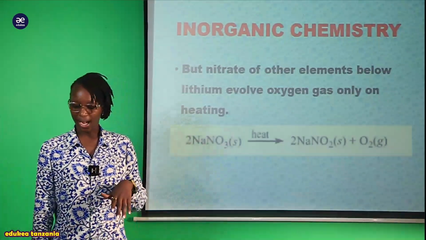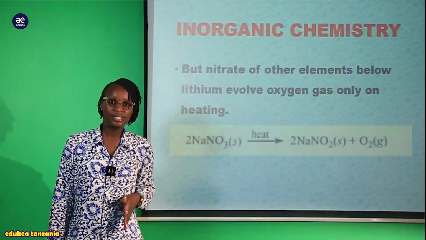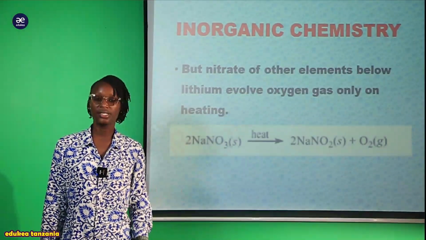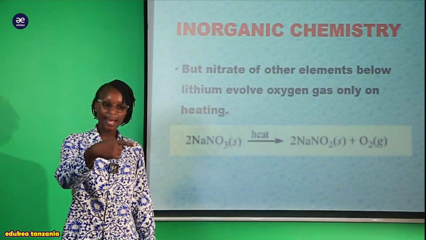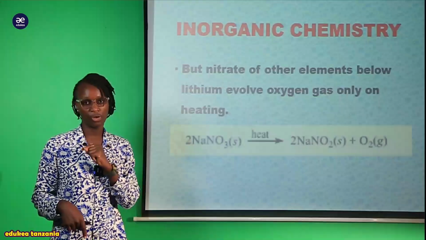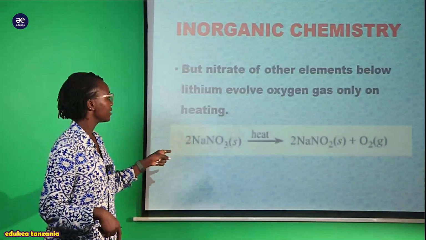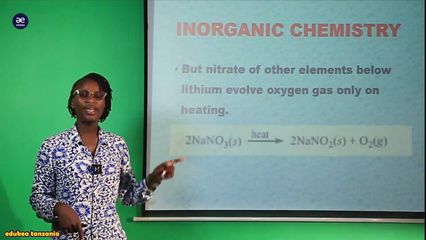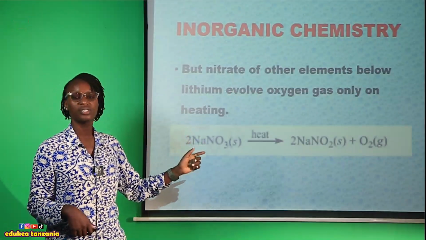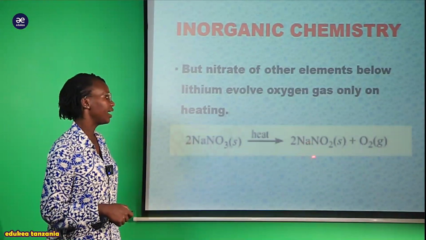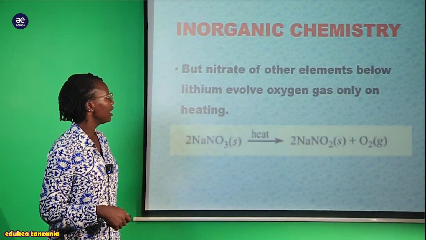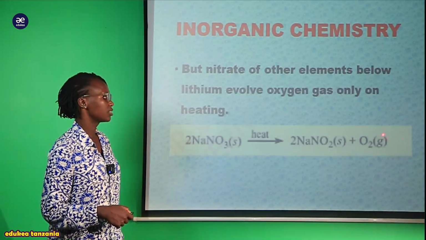Lakini utaona kwamba nitrate of the other elements below lithium involve oxygen gas only on heating. Lakini sasa tukija kwenye zile elementi nyingine, lithium yeye anaenda kurelease the normal oxide, nitrogen dioxide gas na oxygen gas. Lakini zile elementi nyingine za chini zote ya lithium utaona kwamba zinaenda kutoa matokeo tofauti na hiyo nitrate. For instance, tuna sodium nitrate. On heating we are going to release the oxygen gas, lakini pia tunaenda kupata na hii the sodium nitrite, lakini pia we are going to release this oxygen gas.